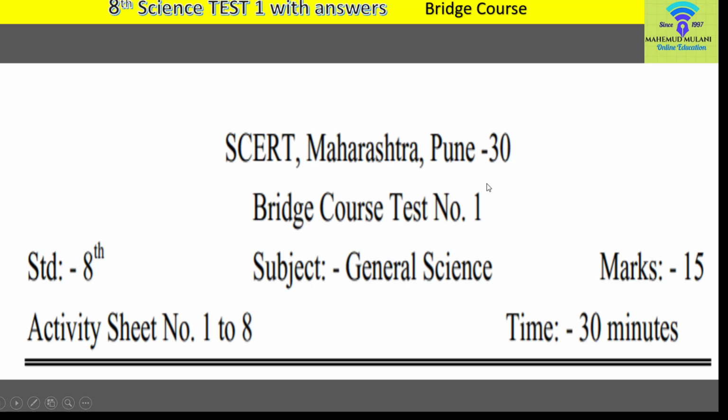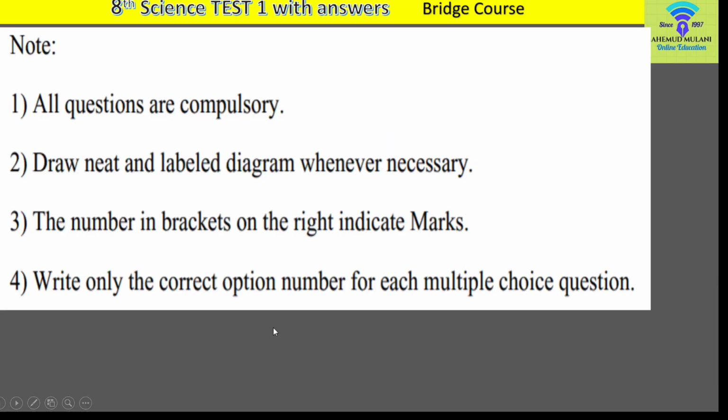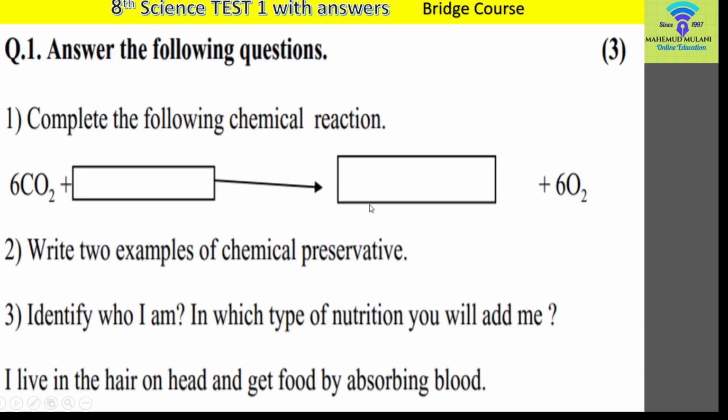Let us go to question paper number 1, that is test number 1, given by SCERT Maharashtra Pune, and this is the bridge course. Subject general science, time is 30 minutes and marks are 15. This test number 1 is based on activity sheets number 1 to 8. Now there are some instructions. Number 1, all questions are compulsory. Draw neat and labeled diagrams whenever necessary. The number in brackets on the right indicates marks for that question. Write only the correct option number for each multiple choice question, if there are any.